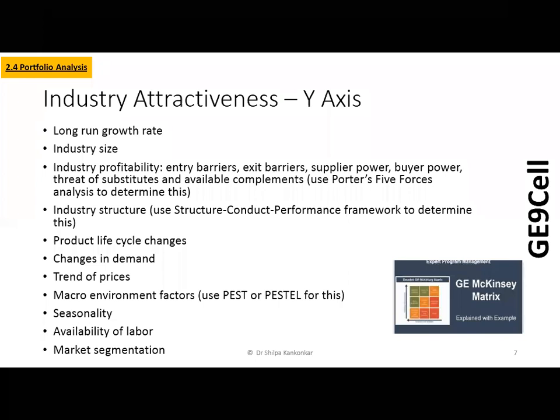So that is the reason we see these factors. You see these factors on your cursor here. These factors are nothing but a list of factors affecting the competitive level. These are the factors which are going to affect your company in terms of competition, and because of which you determine the attractiveness of the industry. So it indicates that the more profitable the industry, the more attractive the industry becomes.